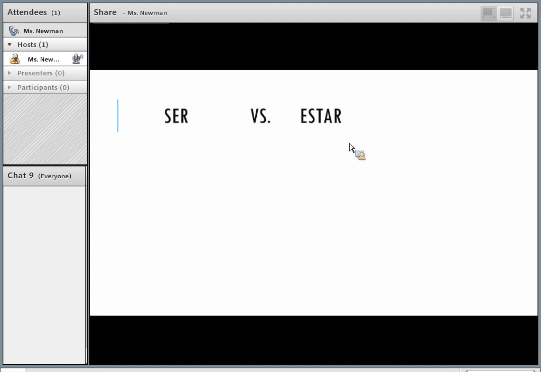Okay, ser versus estar. Let's look at some examples here. So we have yo soy alto. I am tall, that physical characteristic. Yo estoy cansado. I am tired. So that feeling of being tired, more temporary. Tú eres estudioso. You are studious. That's like a personality trait. You're a studious type of person. Use ser. Tú estás contento. So like right now in this moment today, you're happy.